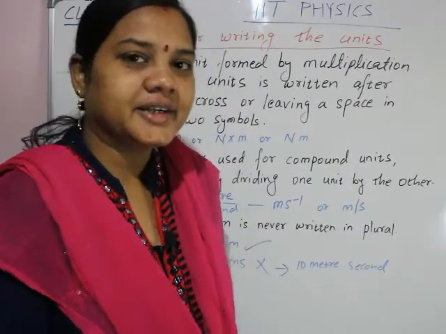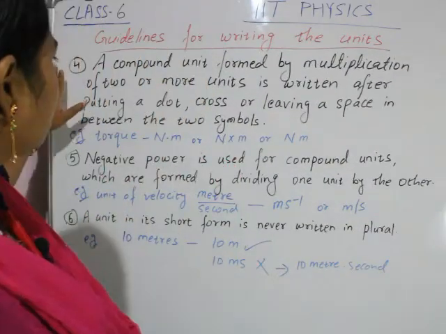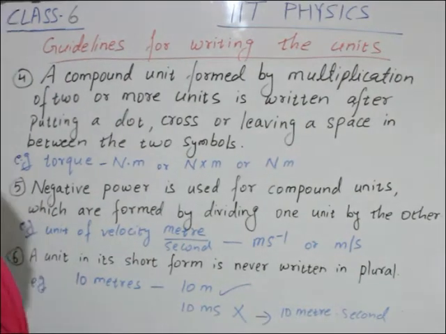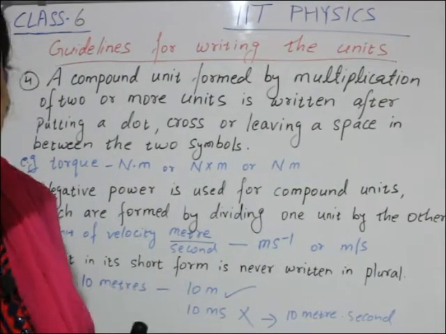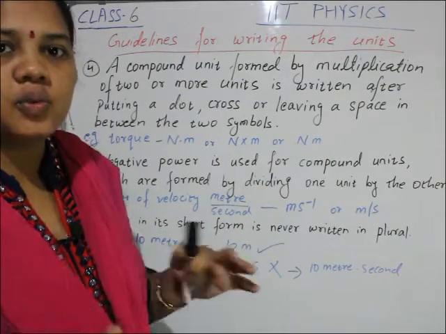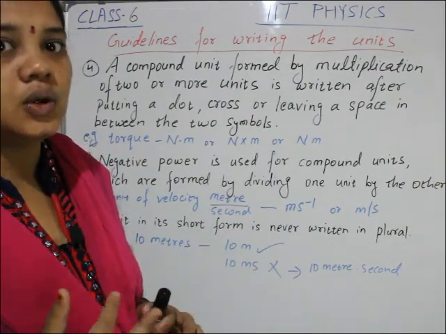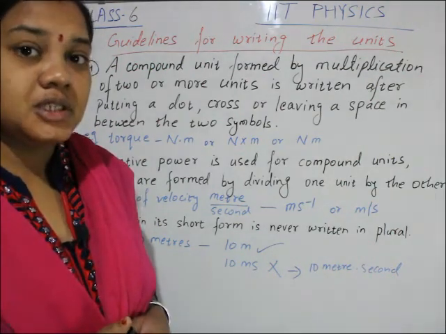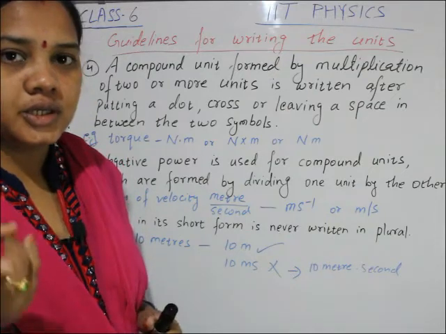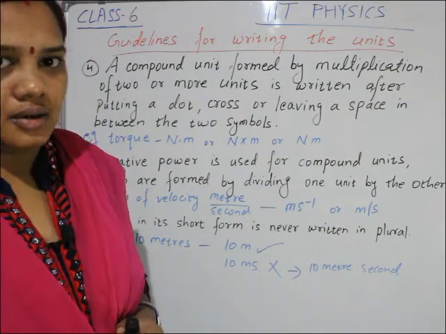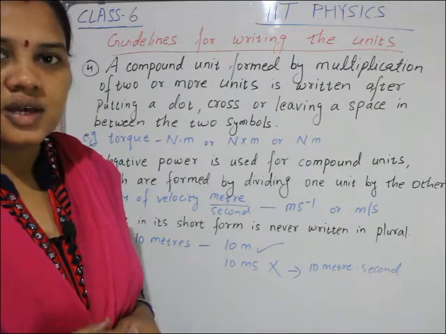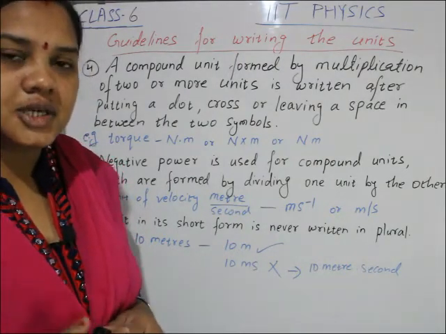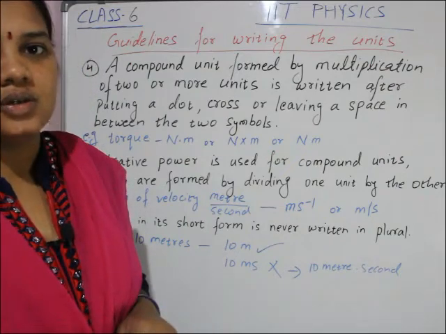So children, the next guideline, the fourth one, is the compound unit. A compound unit is when a unit contains two or more units. Example, the unit of speed, meter per second: two units are there, meter and second. Another example, density, gram per centimeter cube: gram is there, centimeter cube is there.